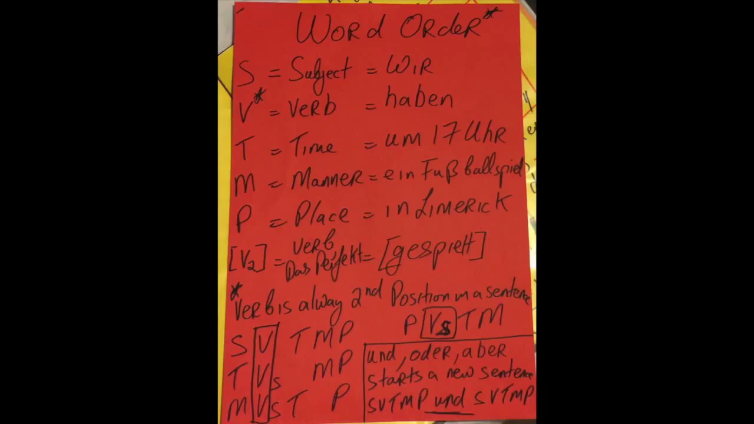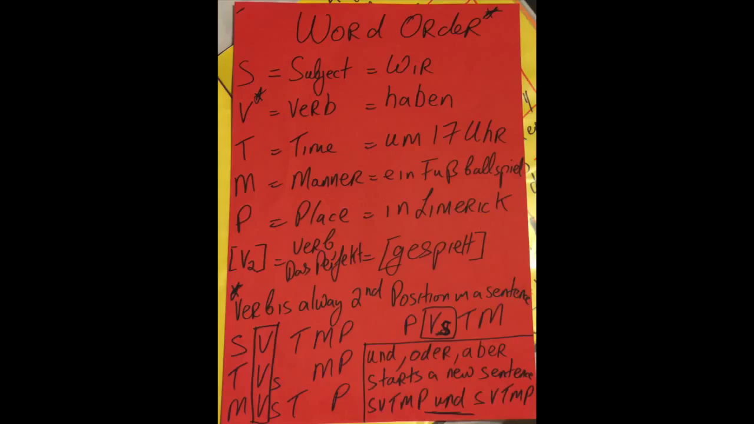So again, we focus just on the P. P, V, S, T. That's an S, that's a 2 there, but that should be S, that is my error. So you'd have in Limerick, haben, okay, they're all bullying wir, so wir goes inside: in Limerick haben wir 17 Uhr ein Fußballspiel. Okay?